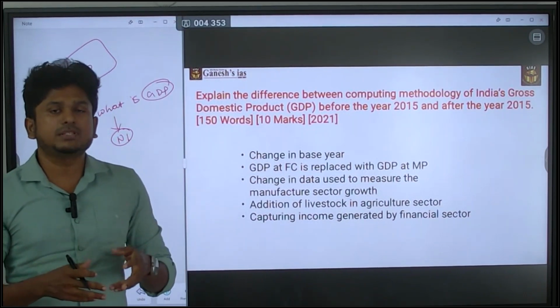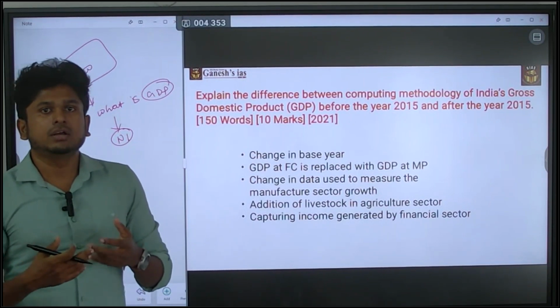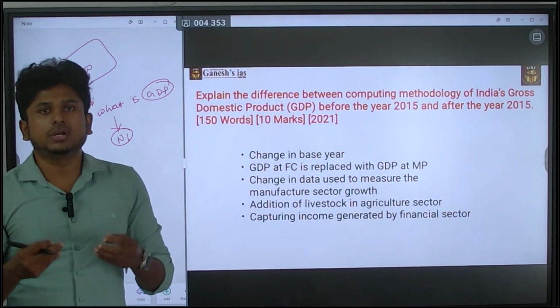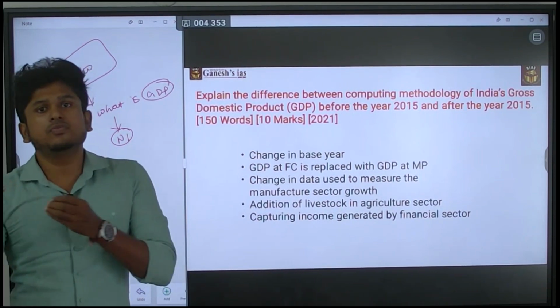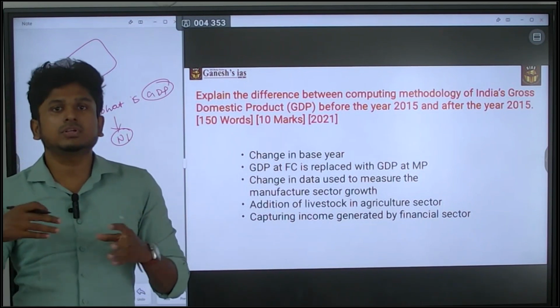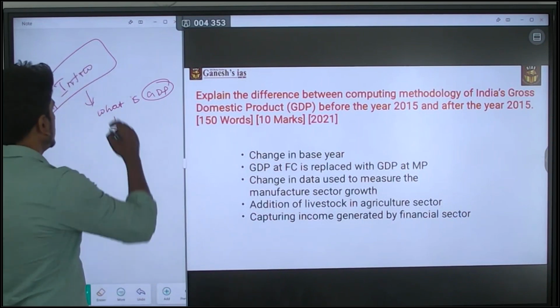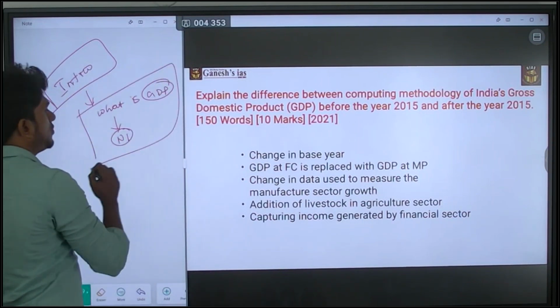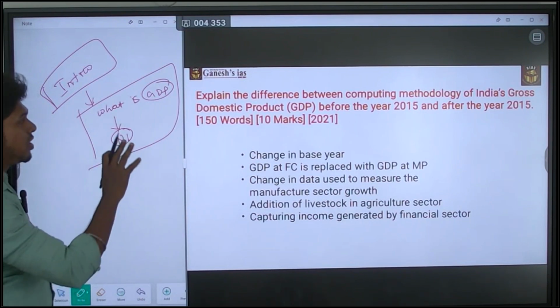Or else you can simply say what GDP is: how many goods and services are produced within the territory of India, measured in financial terms, in a given base year and a given current year. This is also a way of introducing your question. There are a lot of ways you can do it. This is the simple part of explaining what it is.